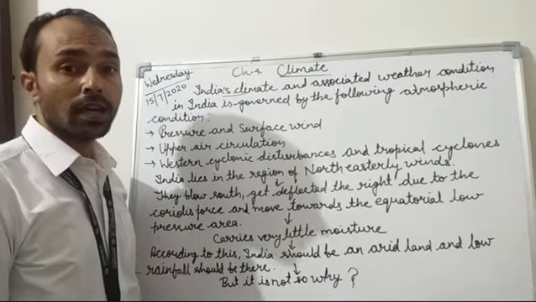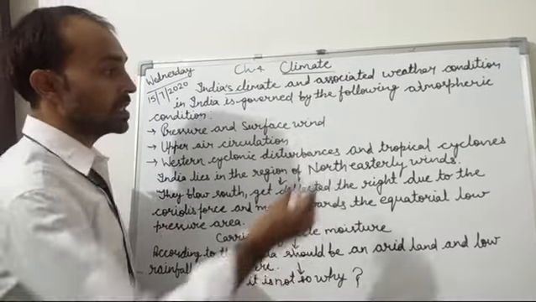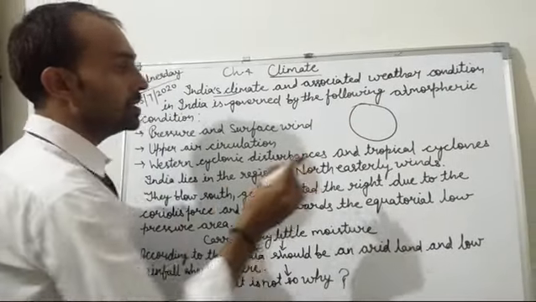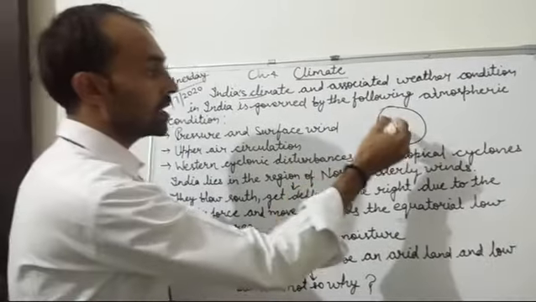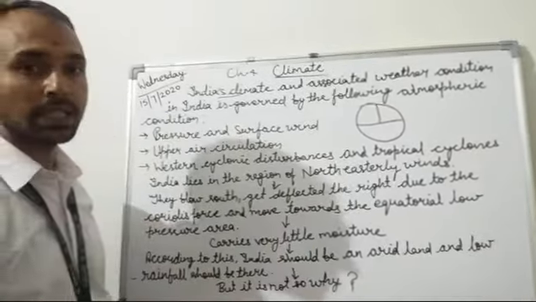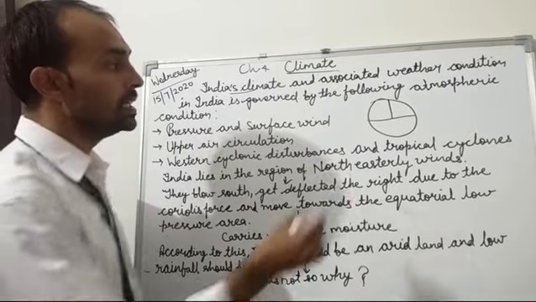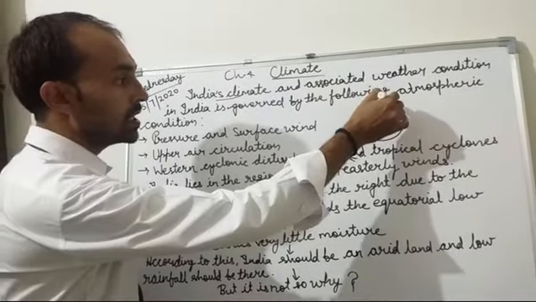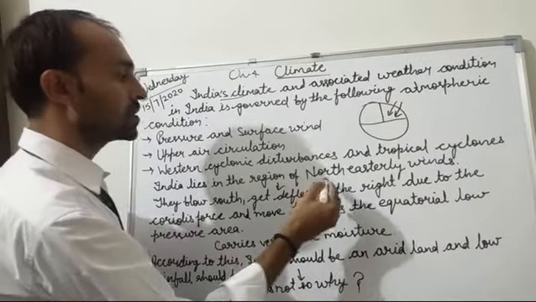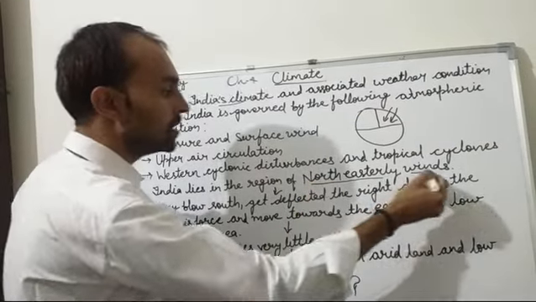Students, in the initial sessions I told you that India lies in the northeastern part, so India lies in northeasterly winds. Just because of this, they are called northeasterly winds.